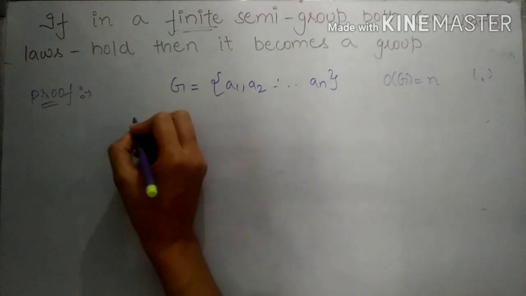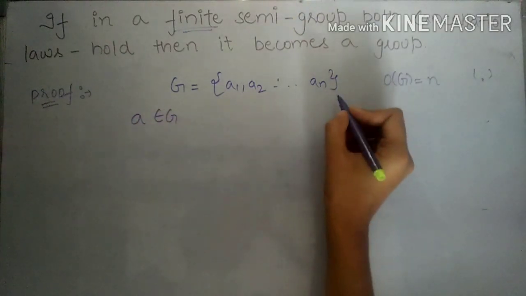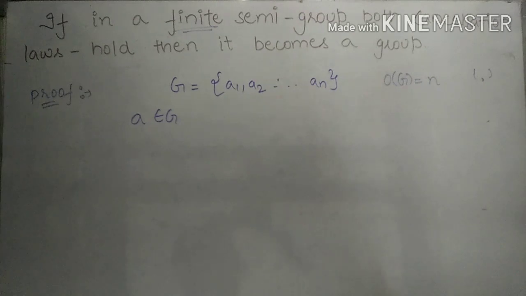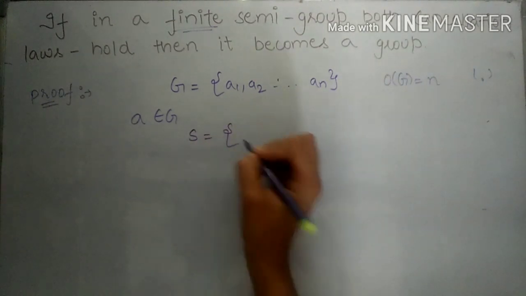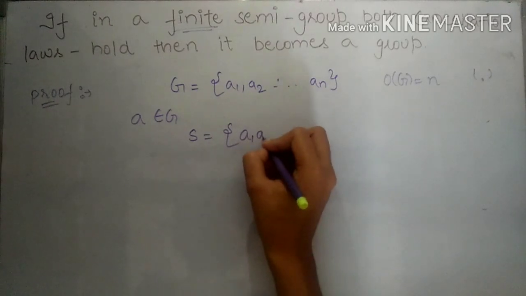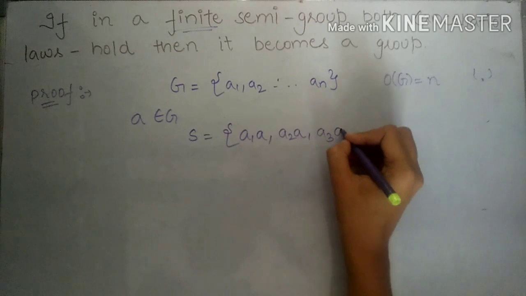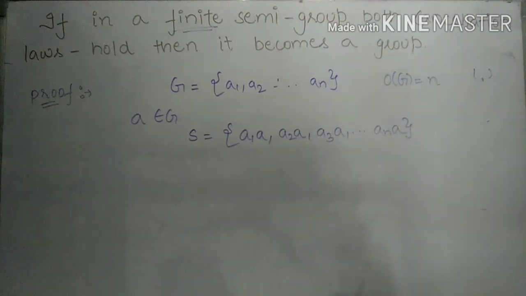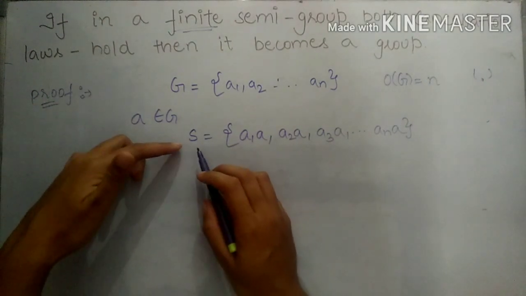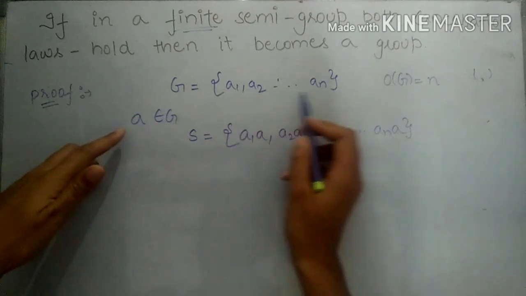Friends, if we take any element a from the set G, that is, a is one of these elements, and we define another set S like this. We have defined a new set S by multiplying each of the elements of G with a from the right hand side.